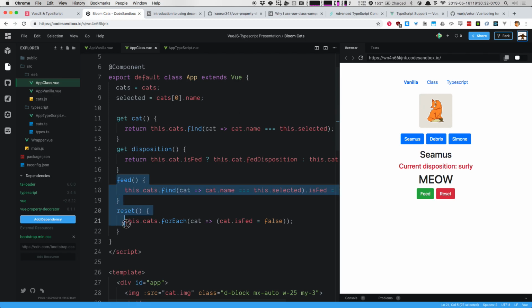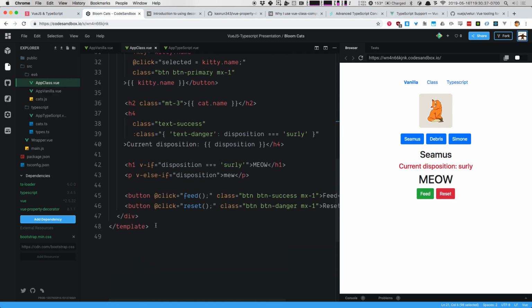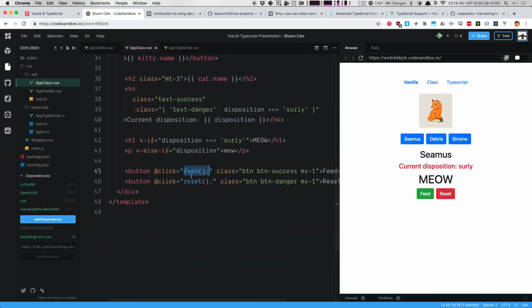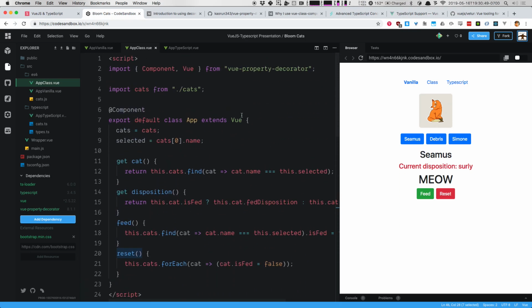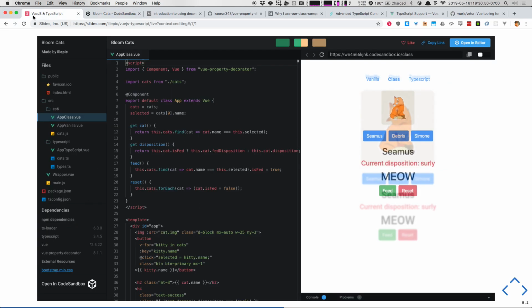And then I've got feed and I've got reset just like usual, just sitting right on the class. And we come on down here, guess what? Feed, reset. Exactly the same. So as a matter of fact, our template didn't change. Not a single line of it. The only thing that changed was our script tag. Any questions about classes in Vue? Cool? All right, rock on.